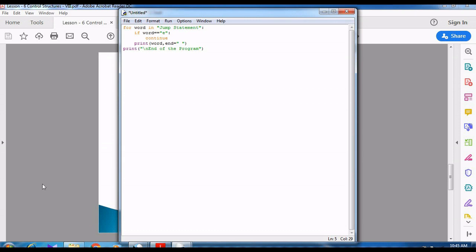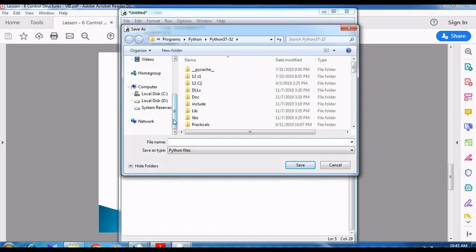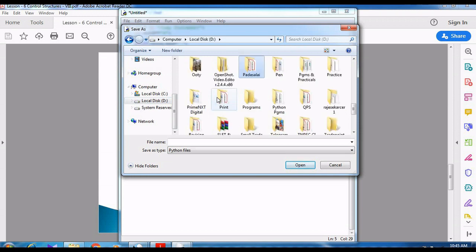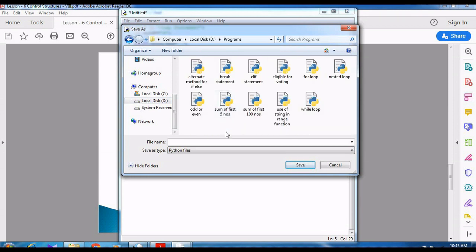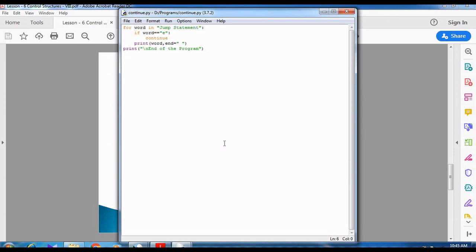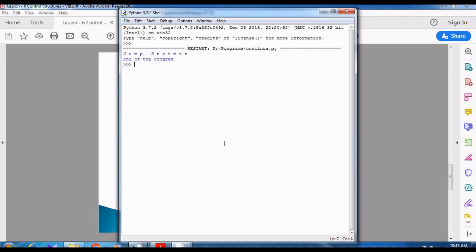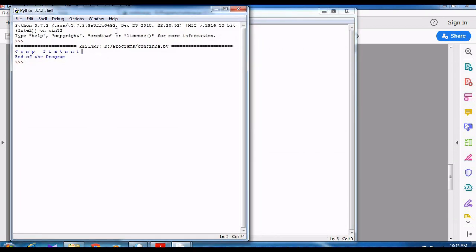After typing the program, Control plus S, save the file in a particular folder. Type the file name as continue. After saving the file, press F5. Now you can see the output as JUMP STATMNT. Can you see? Both the characters E are not printed on the screen. We are skipping the character E alone.